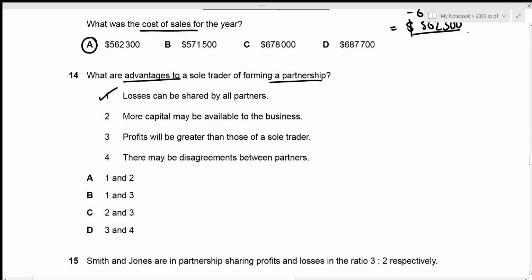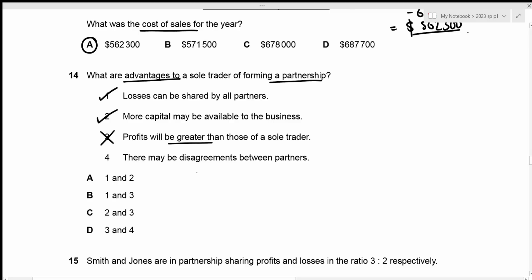The second one is more capital may be available to the business. That is again true because when you're a sole trader, only you invest in that particular business. But if we're talking about partnership, there may be multiple people investing into the business, due to which more capital will be available. Then the third one is profits will be greater than those of a sole trader. This is not true because profit can be greater or it can be lower as compared to a sole trader. We cannot really tell it. So that's going to be incorrect.